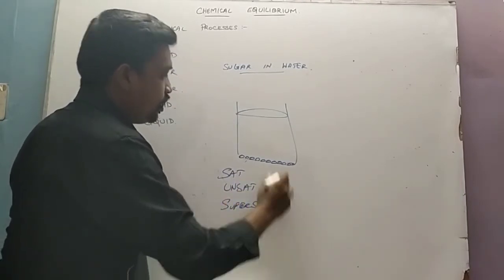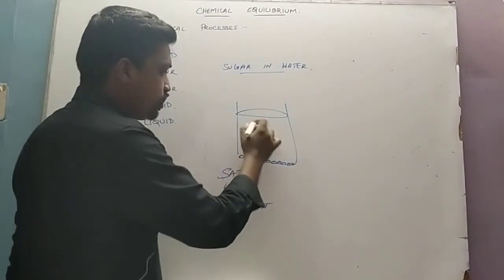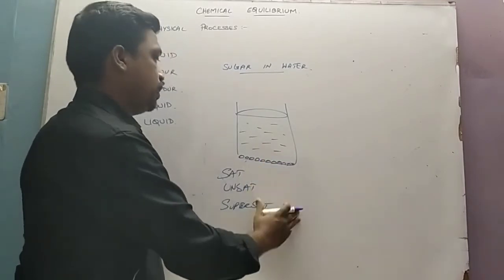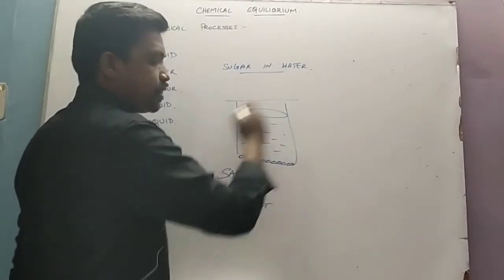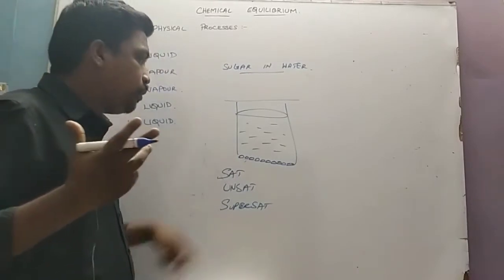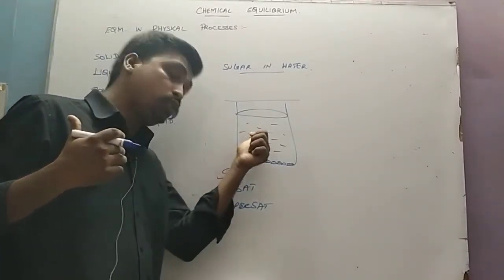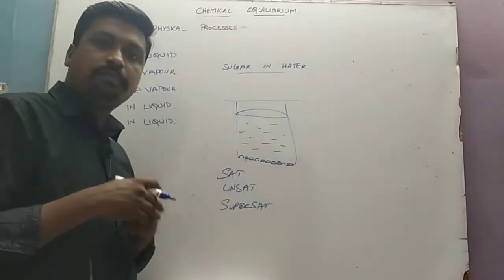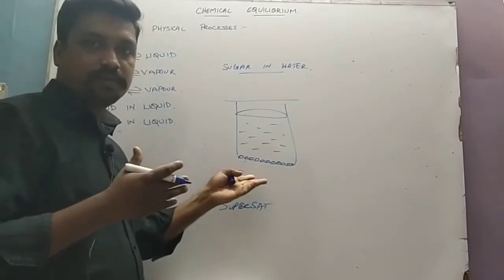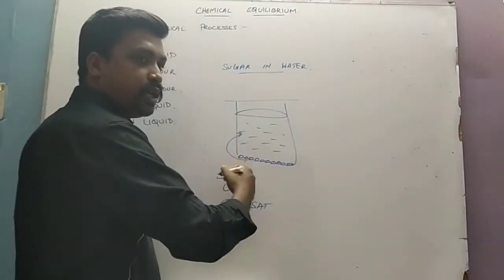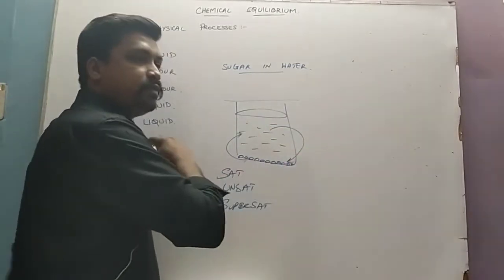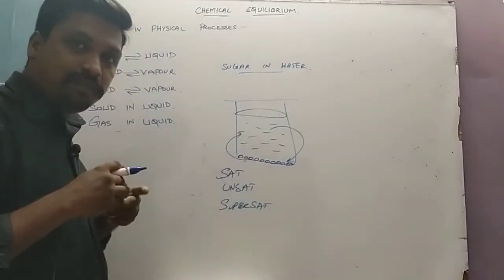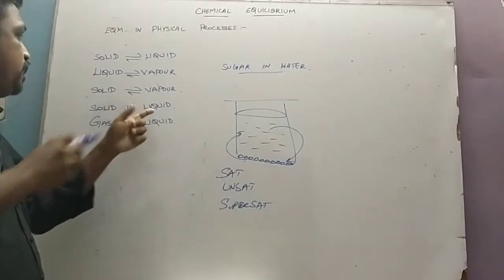Clear? Here, we are dealing with saturated solution alone. The solution here is saturated, and we have added 1 to 2 grams of extra sugar. See here, when we close this container for an infinite time, the amount of solid sugar and the amount of sugar in solution will not change. This does not imply that nothing happens. The rate of dissolution of this sugar is equal to the rate of crystallization of the sugar from the solution side. So the amount remains constant, and this equilibrium is called solid in liquid equilibrium.